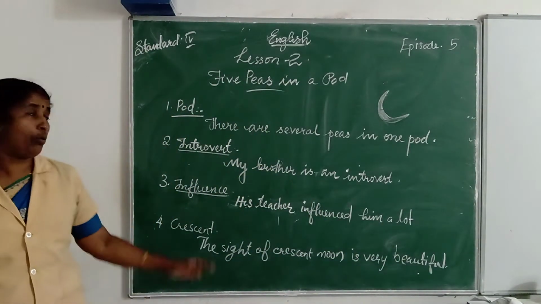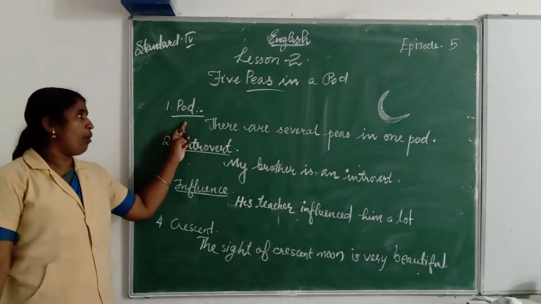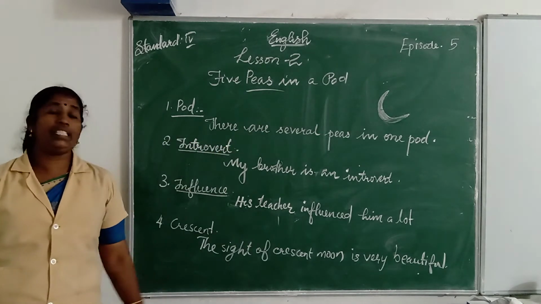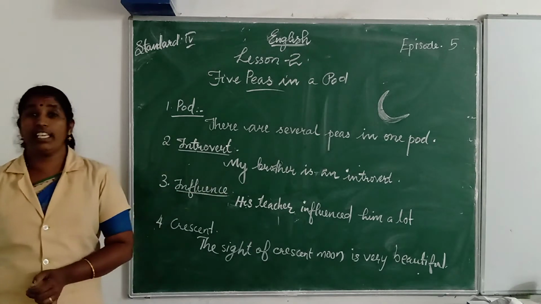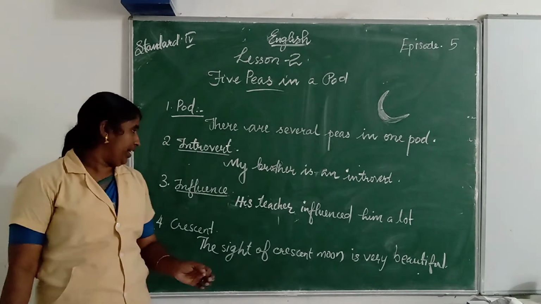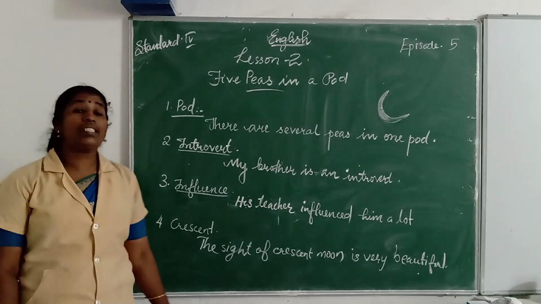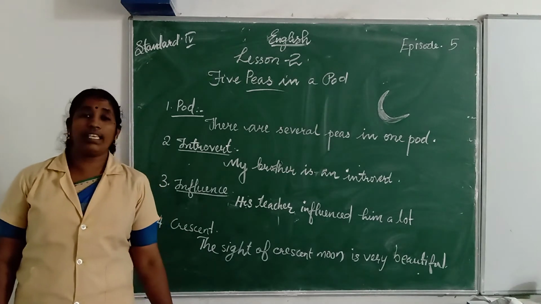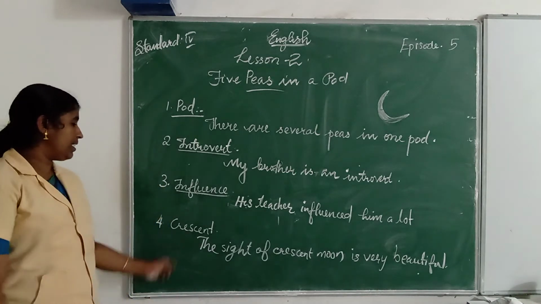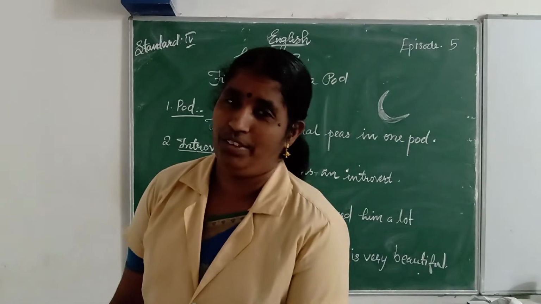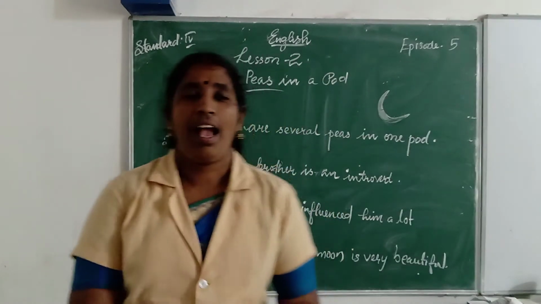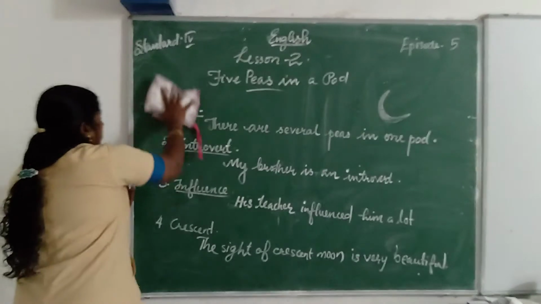I will read it one more time. Look at your text. Pod. There are several peas in one pod. Then introvert. My brother is an introvert. Influence. His teacher influenced him a lot. And crescent. The sight of crescent moon is very beautiful. Is it clear? I am going to rub the board.